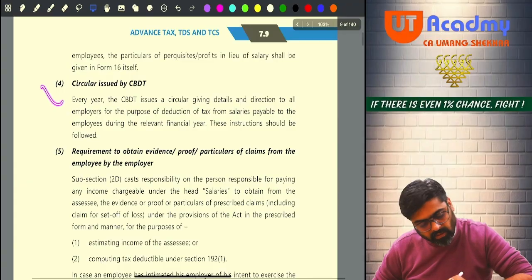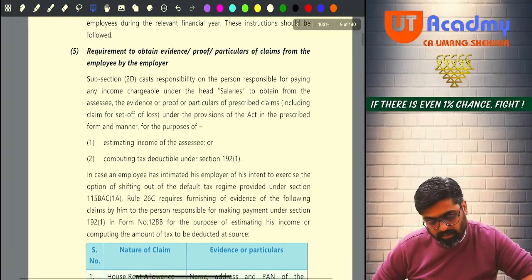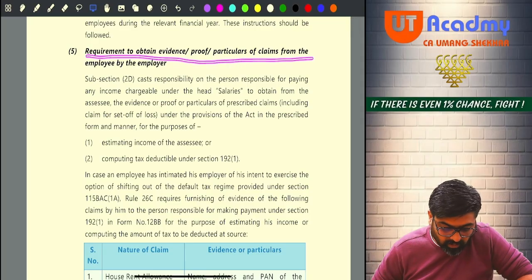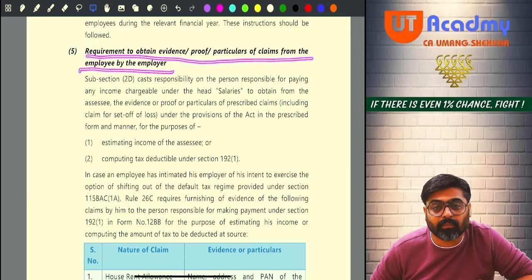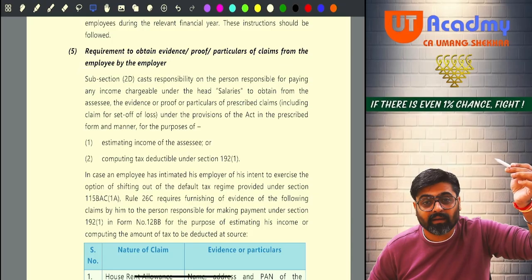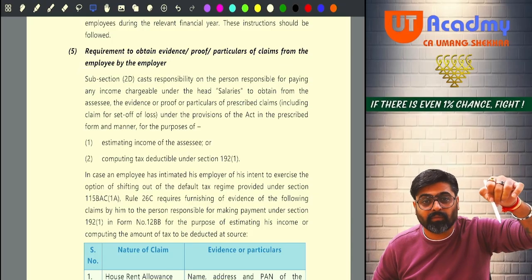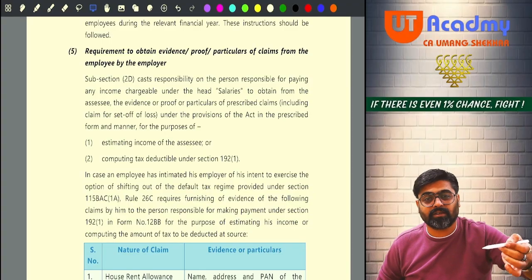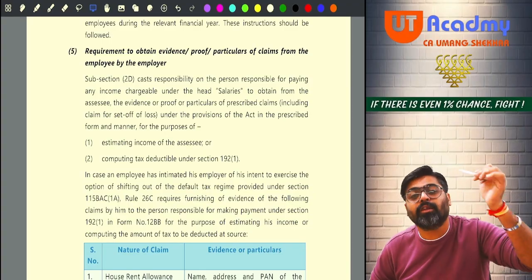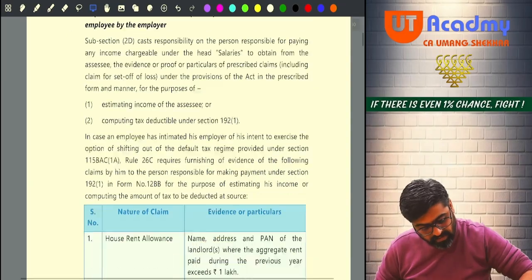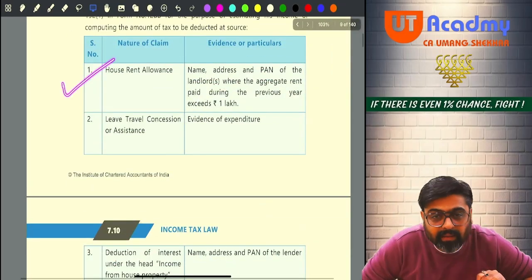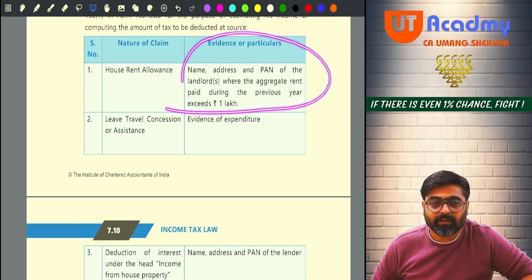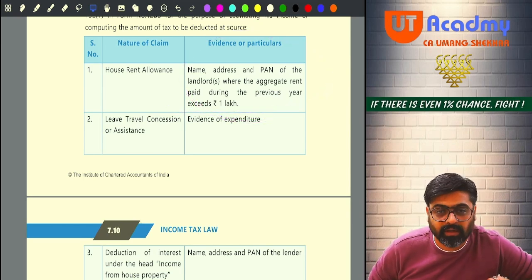Now circular, ignore this circular. Then requirement to obtain evidence, proof, particulars of claims from the employee by the employer. See, whenever you declare in the declaration form that you are claiming, this is my 80C deduction, this is my 80D deduction, this much is my life insurance premium. So if you are claiming that HRA exemption should be given to you, then these evidences should be given to the employer.